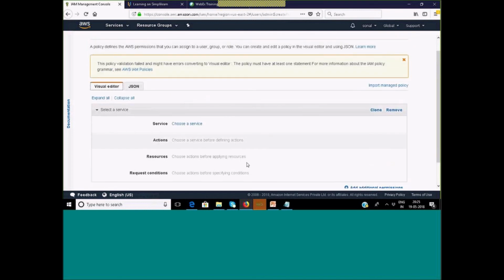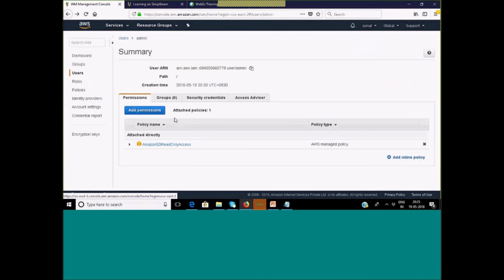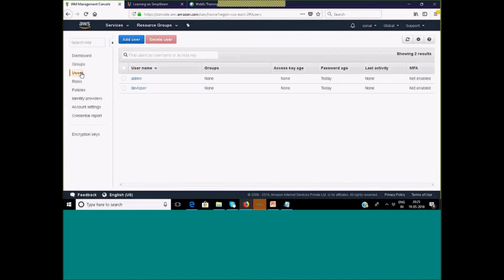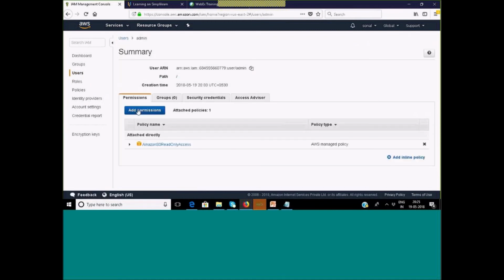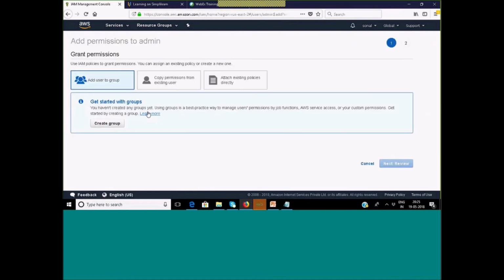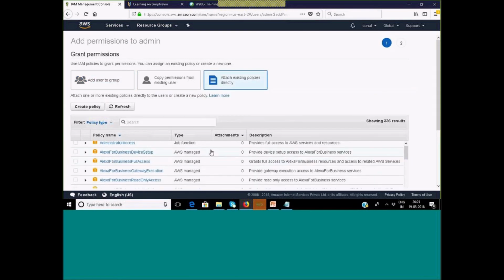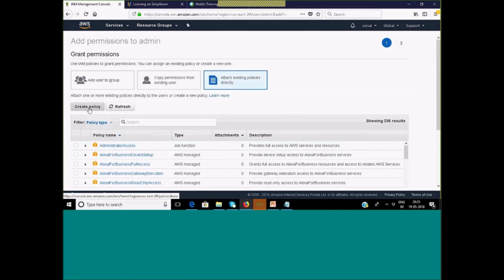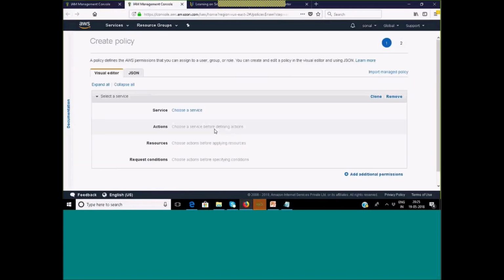So now I am just going back to showcase where this option was highlighted. As you select your user, you can add the permission, wherein you can attach the existing predefined policy. These are the predefined existing policies, or you can create a policy. This option you can use to create a policy, or the inline policy on the right side was highlighted there also.